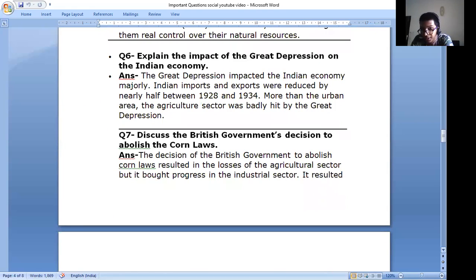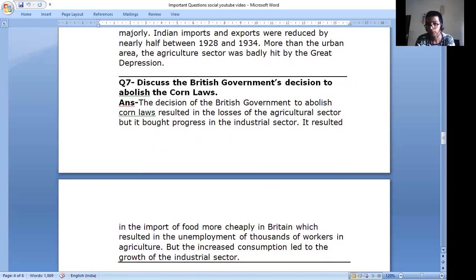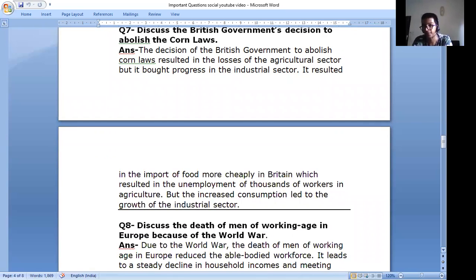Question number 7. Discuss British government's decision to abolish the Corn Laws. Answer. The decision of the British government to abolish Corn Laws resulted in losses for the agricultural sector, but it brought progress in the industrial sector, guys. It resulted in the import of food more cheaply in Britain, which resulted in the unemployment of thousands of workers in agriculture. But the increased consumption led to the growth of the industrial sector.